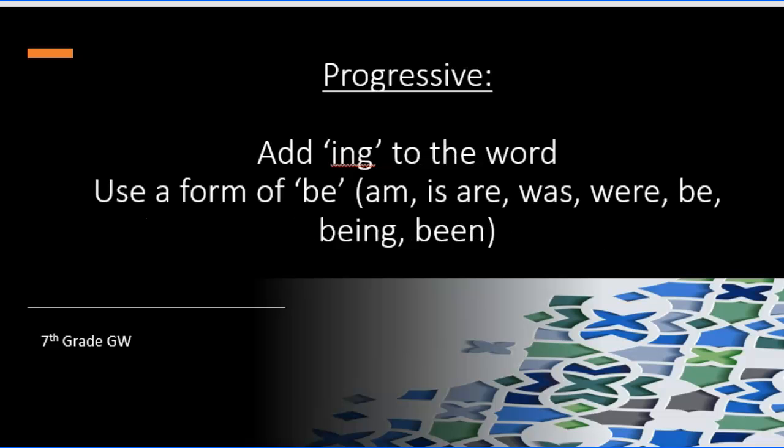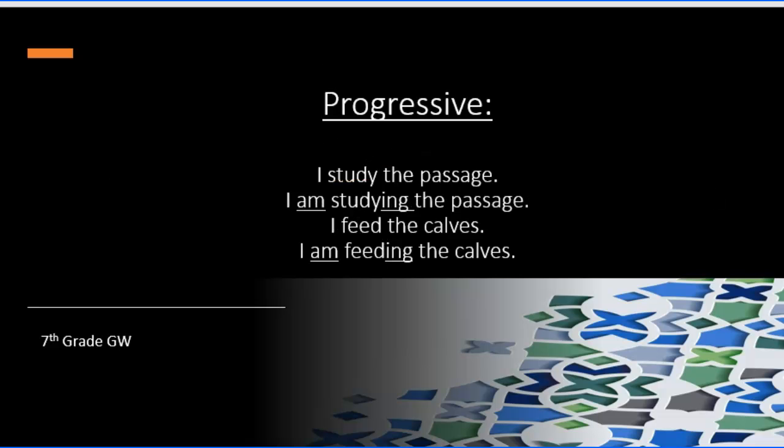So what we are doing is we are adding ing to a word, but then we are also adding one of the forms of be verbs: am, is, are, was, were, be, being, been. So let's look at some examples of that. Now, you probably use this a lot, and you probably don't even realize you use it a lot.